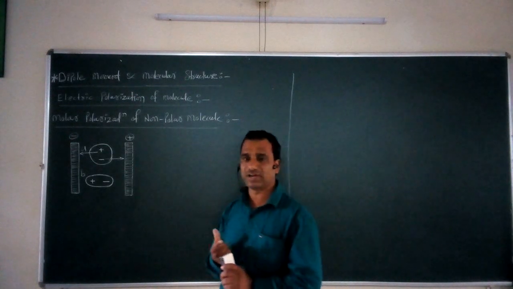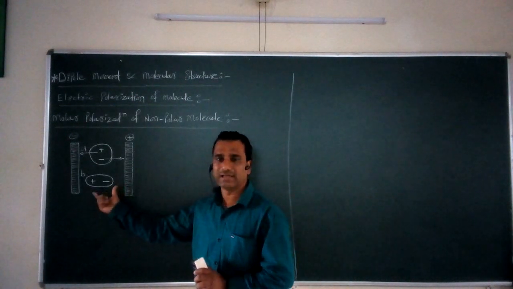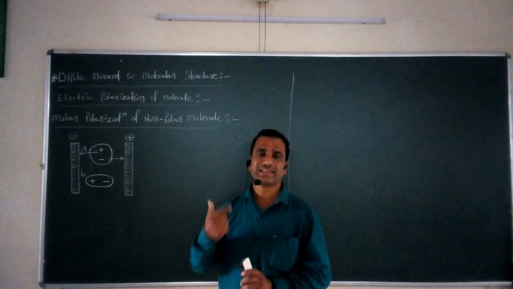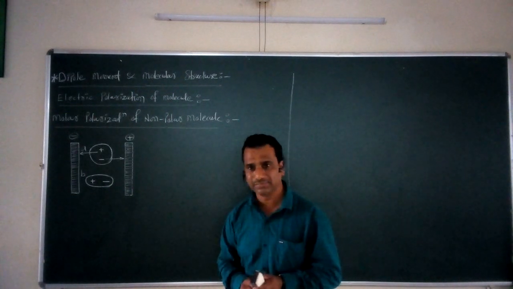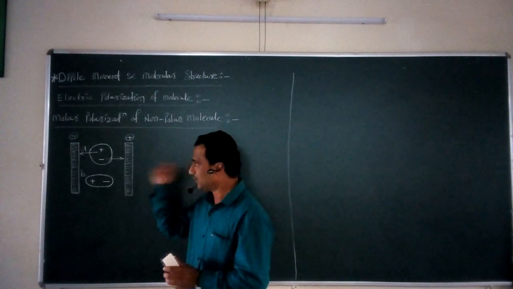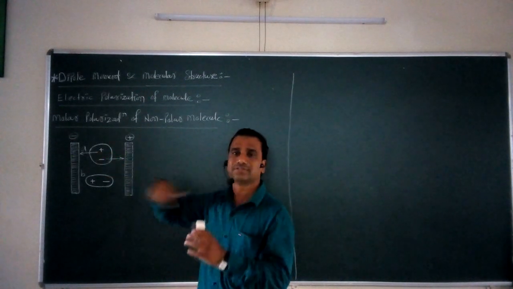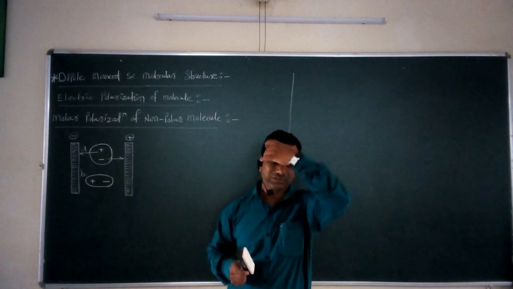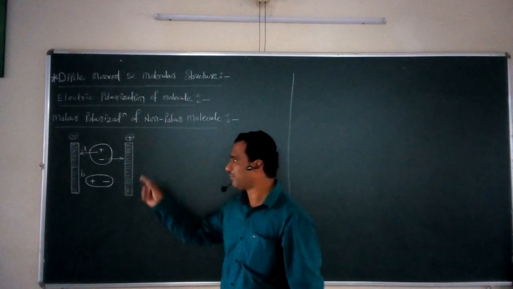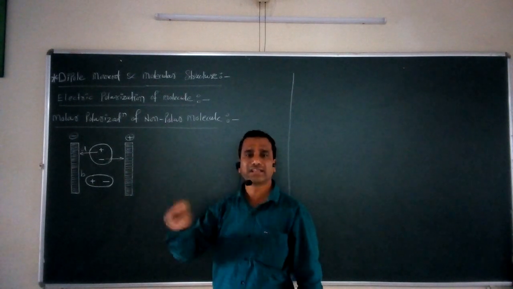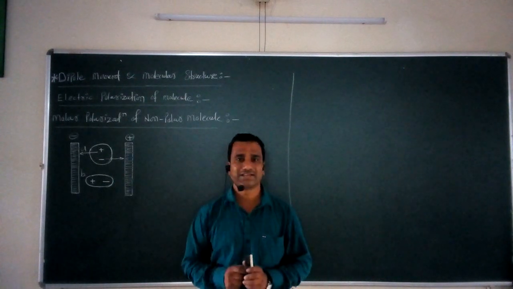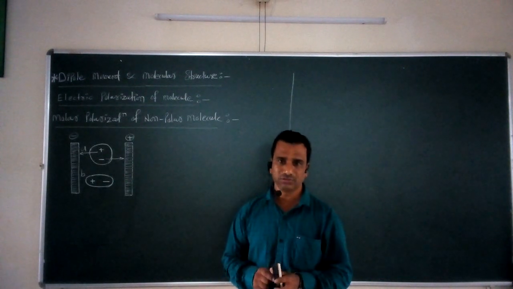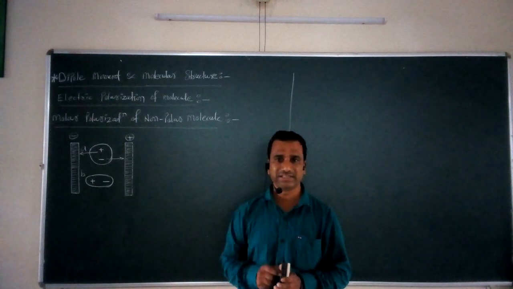And due to this, what happens? The molecule generates some polar character. So we can say that the non-polar nature of a molecule becomes polar with the application of such an external electric field. This polar character can be generated for a given molecule with the help of an external electric field.